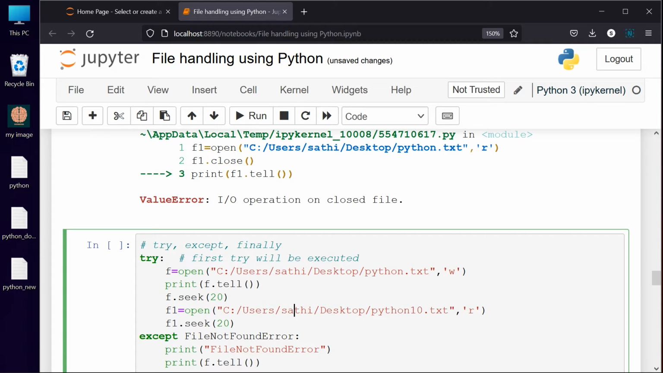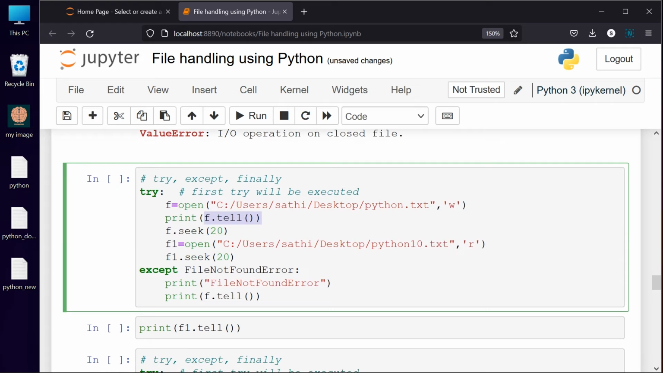So see here, I am trying to open the Python file in write mode, and after that I am trying to check where the cursor is, and after that I am moving the cursor to 20 characters, and after that I am trying to open one more file, f1, which is going to be Python 10. So Python 10 is not available, so it has to create some error. So there is no possibility of this line being executed, right?